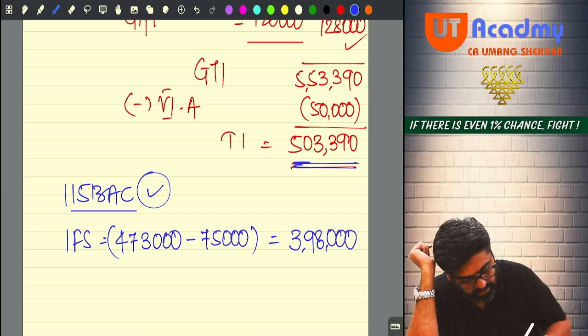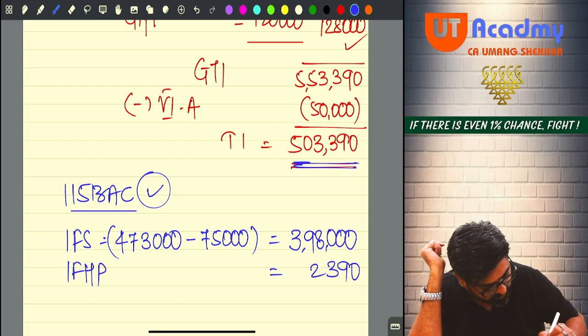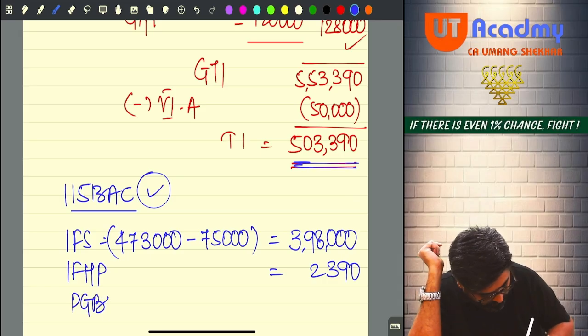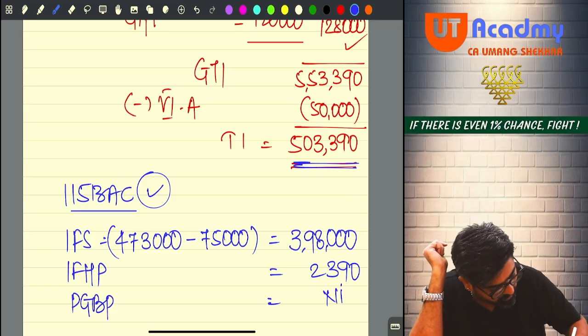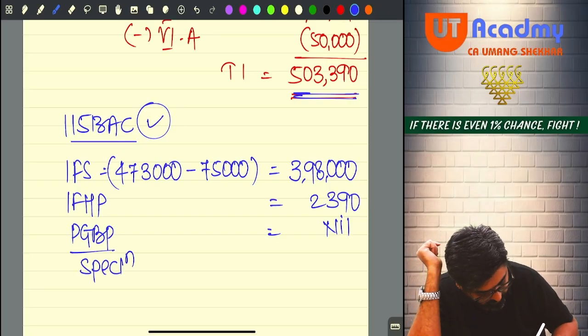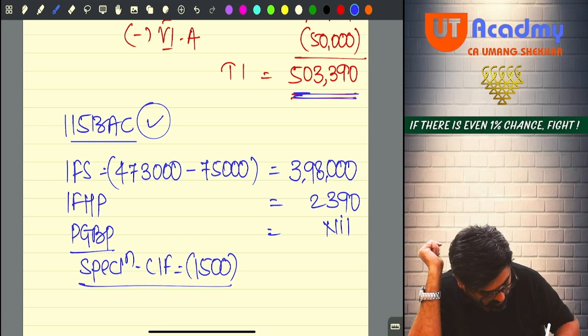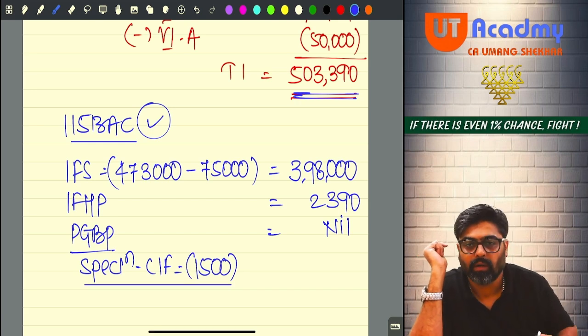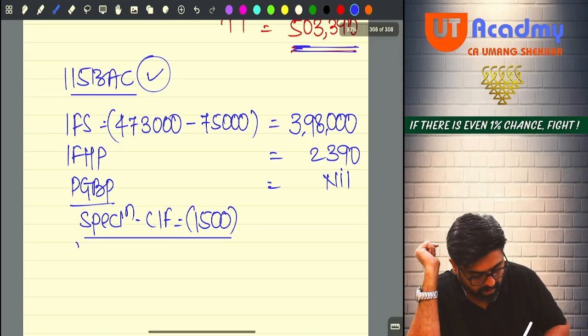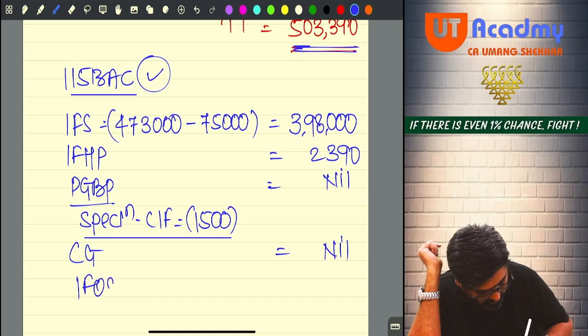Okay. Your income from house property remains the same, 2,390. Your PGBP remains the same, nil. And the speculation loss will be carried forward, rupees 15,000 here also, 1,500 here also. There is no restriction. Done, sir? Now after PGBP you have capital gain, nil here also. In IFOS, be careful.